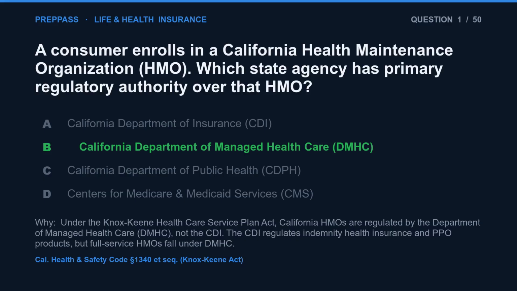The correct answer is B. Under the Knox-Keene Healthcare Service Plan Act, California HMOs are regulated by the Department of Managed Healthcare, DMHC, not the CDI. The CDI regulates indemnity health insurance and PPO products, but full-service HMOs fall under DMHC.